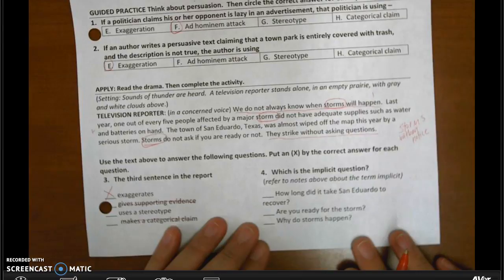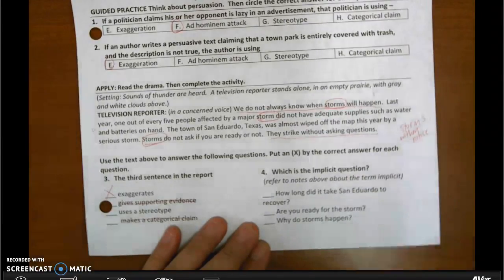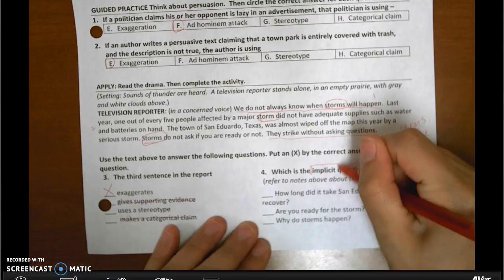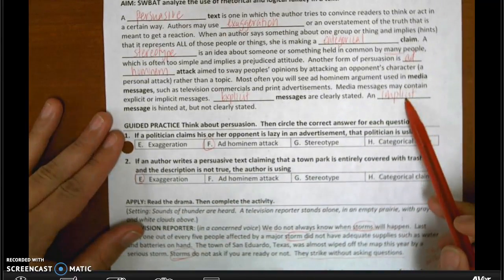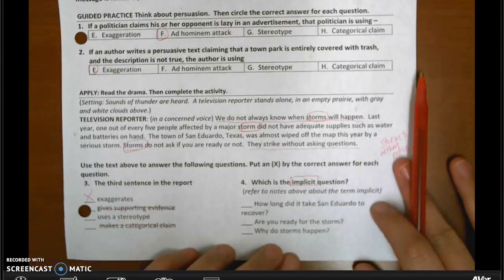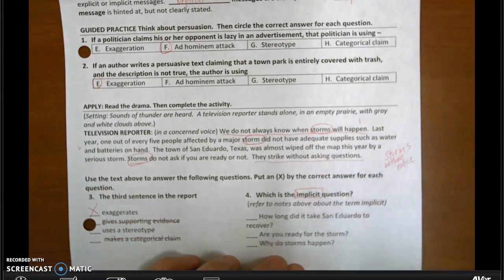Which is the implicit question? How long did it take San Eduardo to recover? Are you ready for the storm? Why do storms happen? Okay, well, I see this vocabulary word implicit, so I'm going to go back up to the top. An implicit message is hinted at but not clearly stated. Okay, so something that they hinted at. I see they said about storms not knowing when storms are going to happen. And they strike without questions, and we annotated that storms happen without notice.